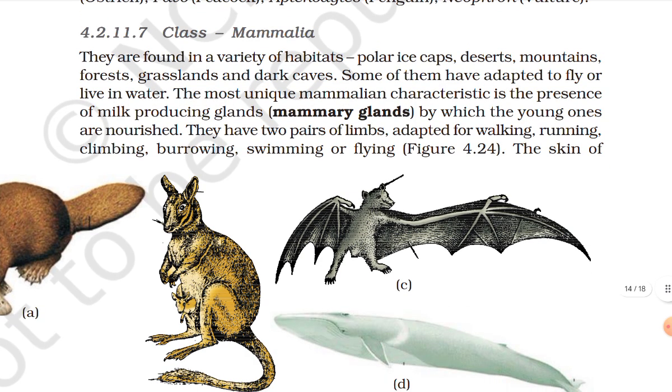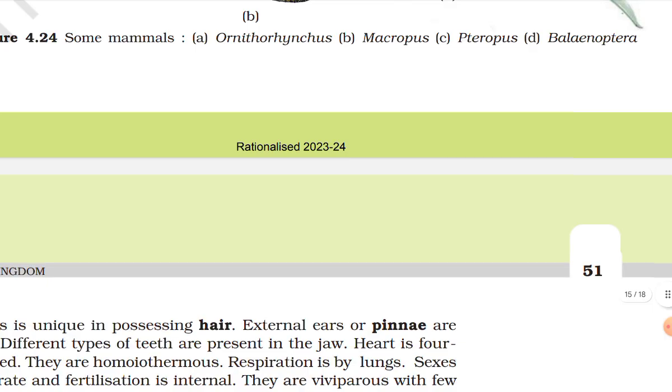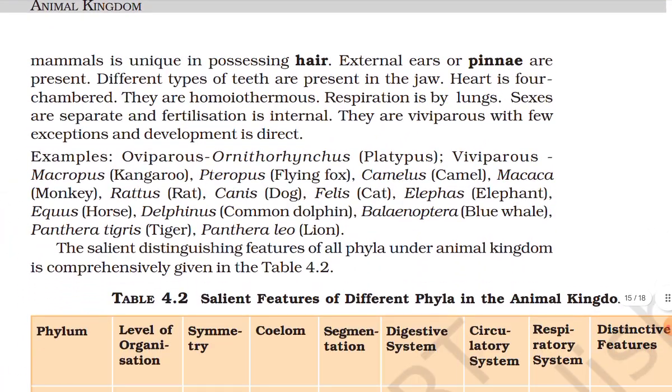Class Mammalia. They are found in a variety of habitats: polar ice cap, desert, mountain, forest, grassland, and dark caves. Some of them have adapted to fly or live in water. Most unique mammalian character is the presence of milk-producing glands, mammary glands, by which the young ones are nourished. They have two pairs of limbs adapted for walking, running, climbing, burrowing, swimming, or flying. The skin of mammals is unique in possessing hair.